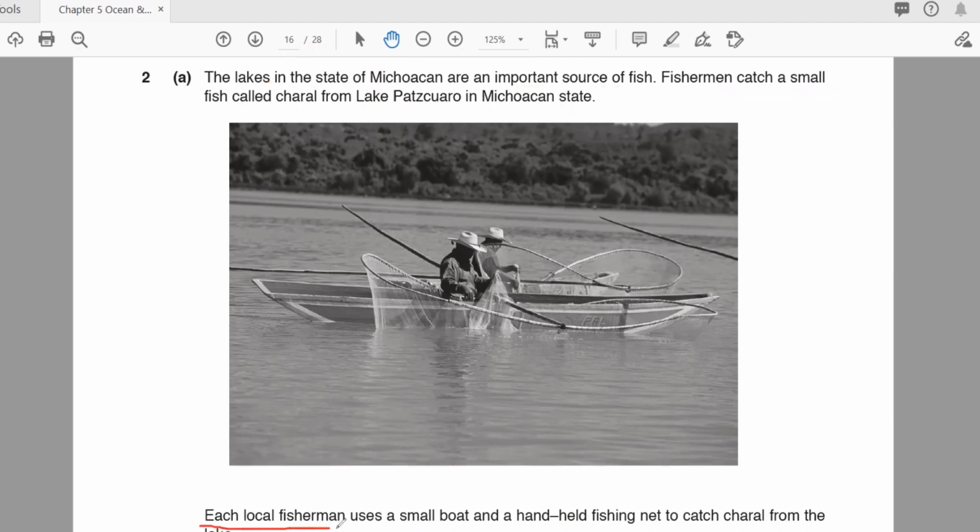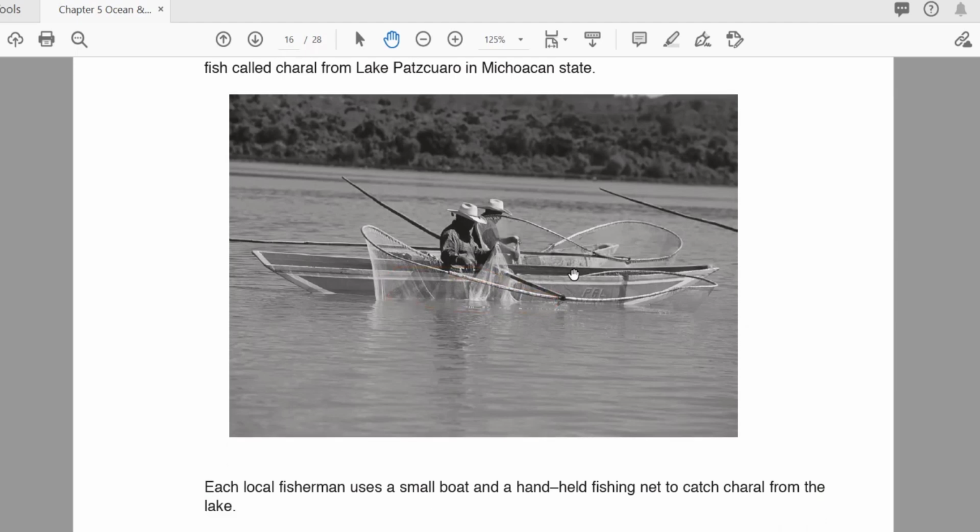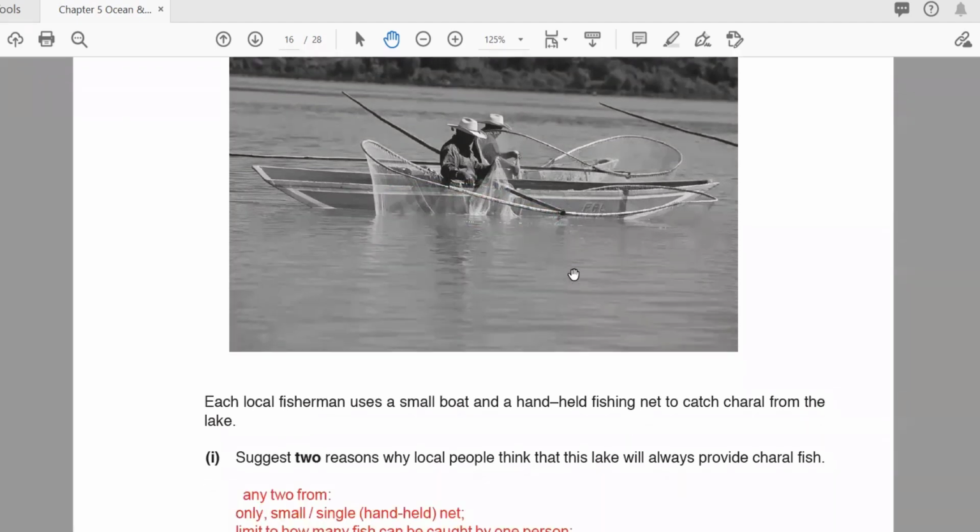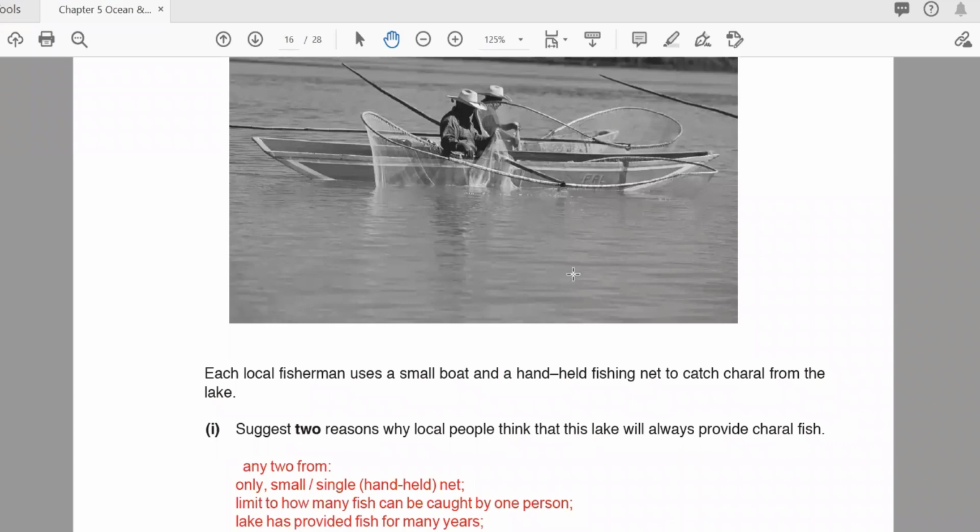After that, each local fisherman uses a small boat and a handheld fishing net from the lake. Handheld. It's not like you throw it in and then pull it. No, it's handheld. This is also a good thing, because the people can catch a small number, and whatever they need, they will finish. Suggest two reasons why the local people think that this lake will always provide the fish. Yes, because you are not exploiting it. Only small nets are allowed, which are handheld, and a small quantity will be caught.